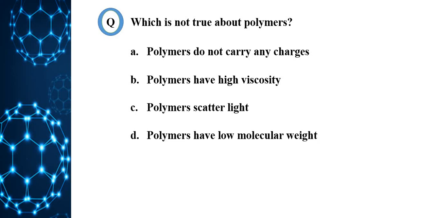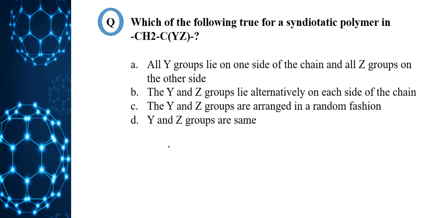Correct option is D. See the question, which is not true. Polymers have low molecular weight. It's a wrong statement, polymers have high molecular weight. Therefore, the wrong statement, option D, is the answer. We'll see the next question.